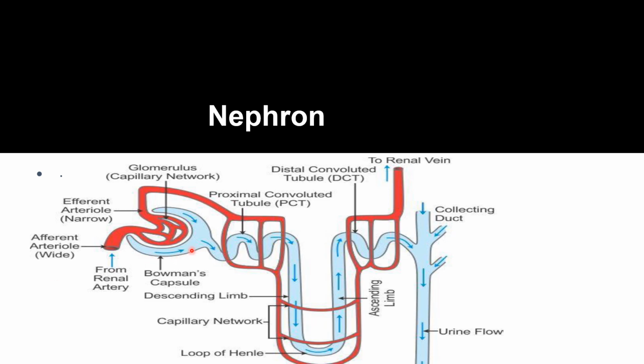It has four important parts. The first one is Bowman's capsule. This region is called Bowman's capsule. The second, this portion from here to here, is called the proximal convoluted tubule. Then this portion is called the loop of Henle. And after that you can find this region, called the distal convoluted tubule, and the distal convoluted tubule of each nephron will connect to a collecting duct.